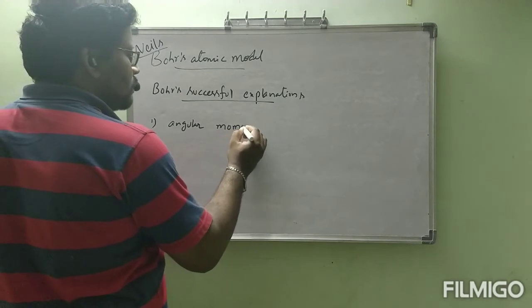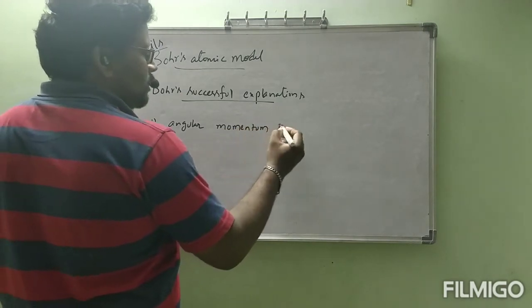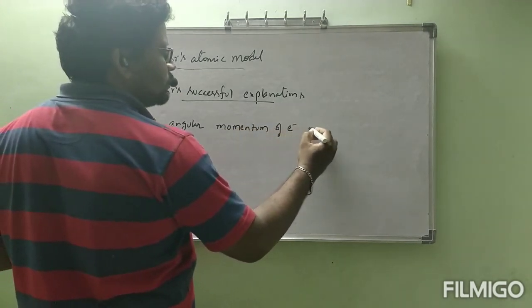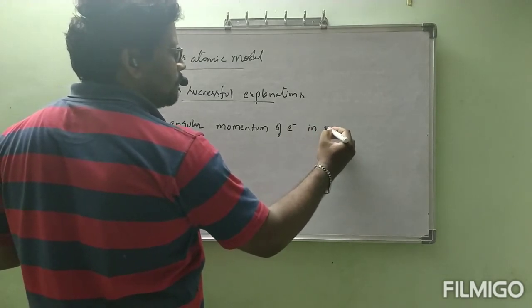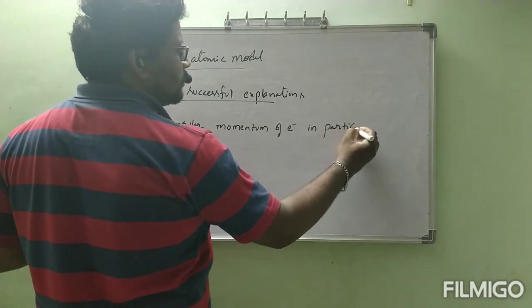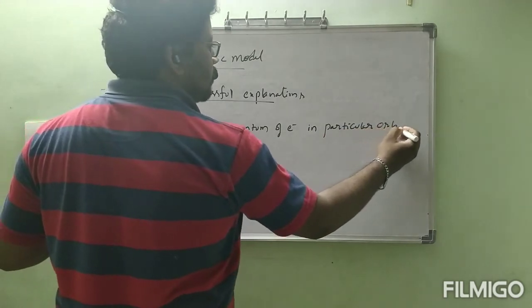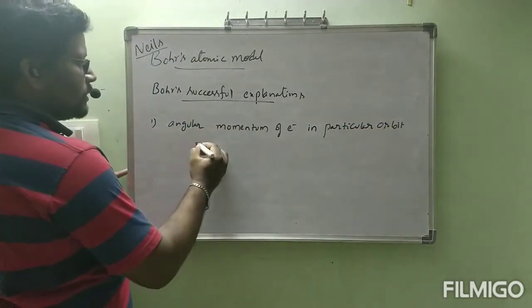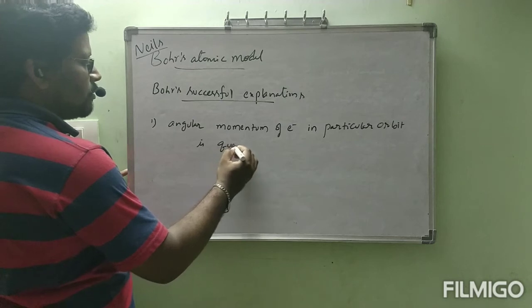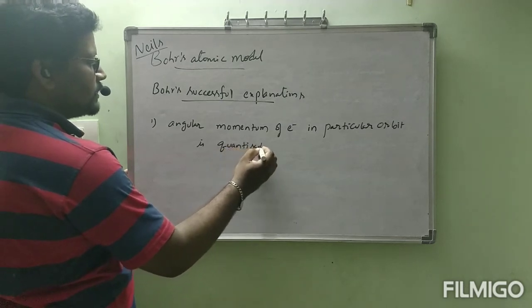angular momentum of electron in particular orbit is quantized.